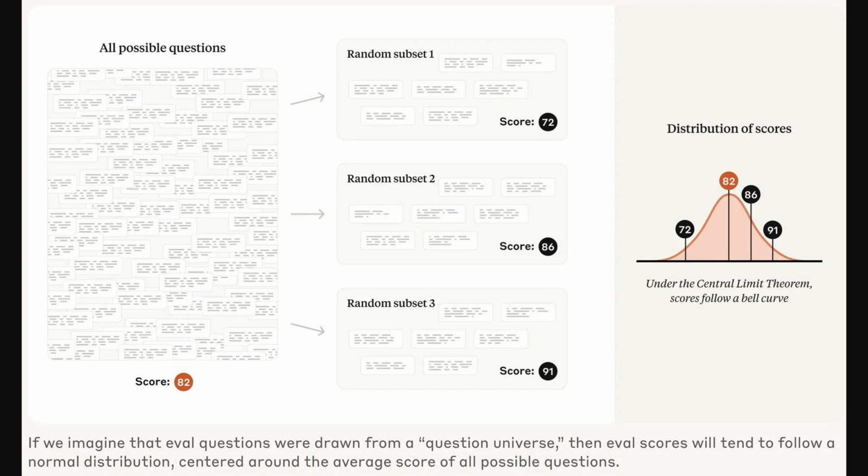Okay, so this figure from page 2 of this Anthropic post visually demonstrates the idea of statistical uncertainty in evaluations. We see a large set representing all possible questions. From this, smaller random subsets are drawn, each yielding a different score. These scores then form a normal distribution, highlighting how observed performance can vary based purely on the specific questions chosen, even for the same underlying model skill. This directly relates to the article's point about the central limit theorem and calculating standard error.